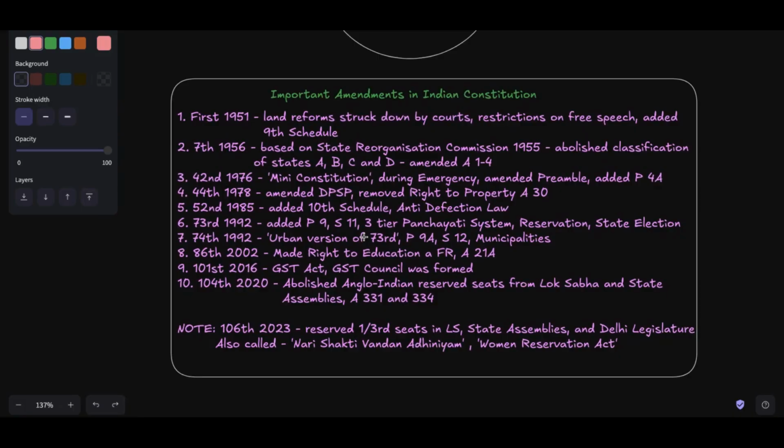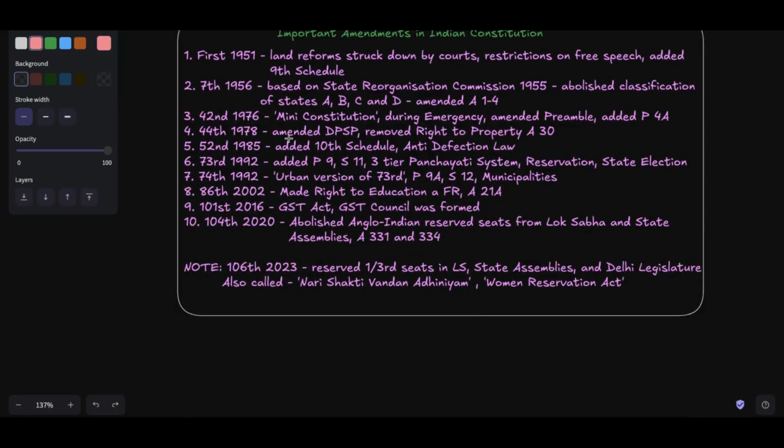Then, what were the important amendments in the Indian Constitution? The First Amendment of 1951 was important because it added the ninth schedule, right? And it protected land reform laws from being struck down and put some restrictions on free speech, right? Then comes the seventh amendment. Based on the State Reorganisation Commission of 1955, it abolished the state system of A, B, C, and D, right? And it also amended articles 1 to 4, which are in Part 1 of the Indian Constitution, right?